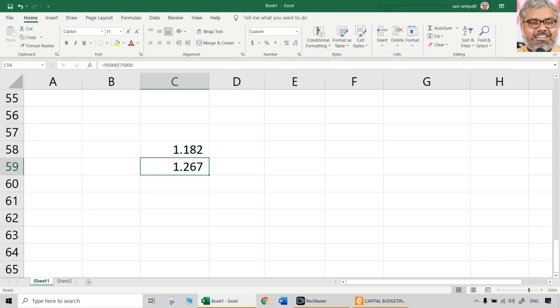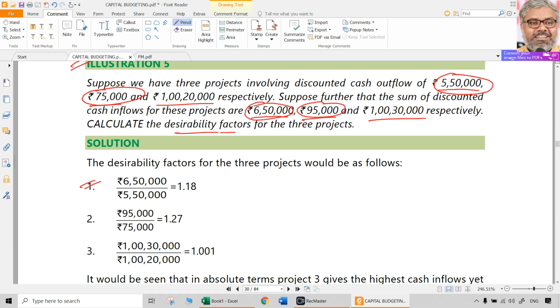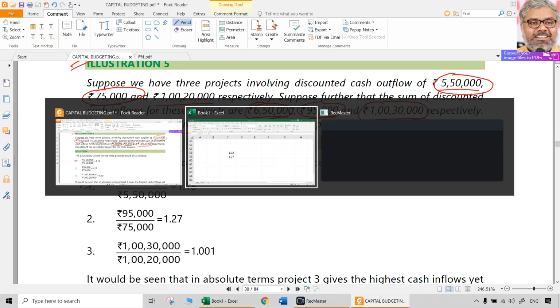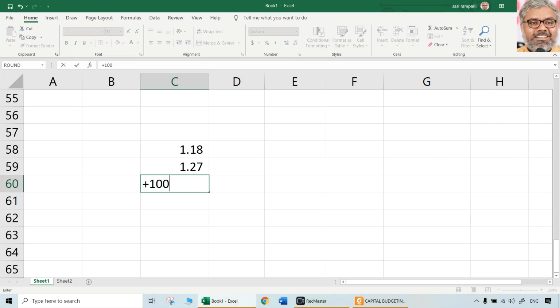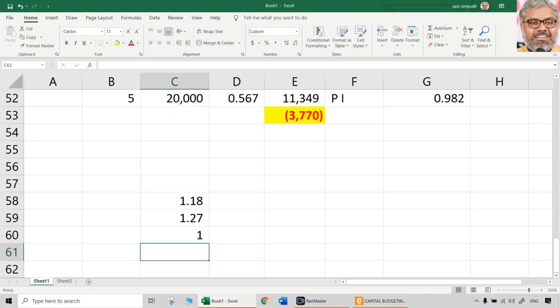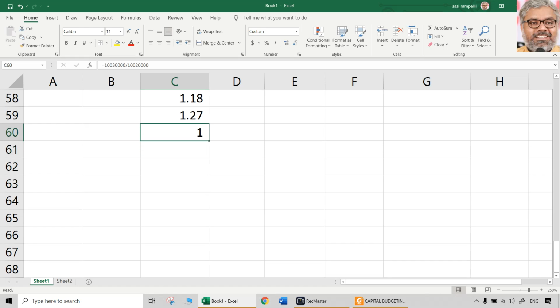That is 1.267 or 1.27 if you take only 2 decimals. Third one, 1,30,000 divided by 1,20,000. This is very small profitability.